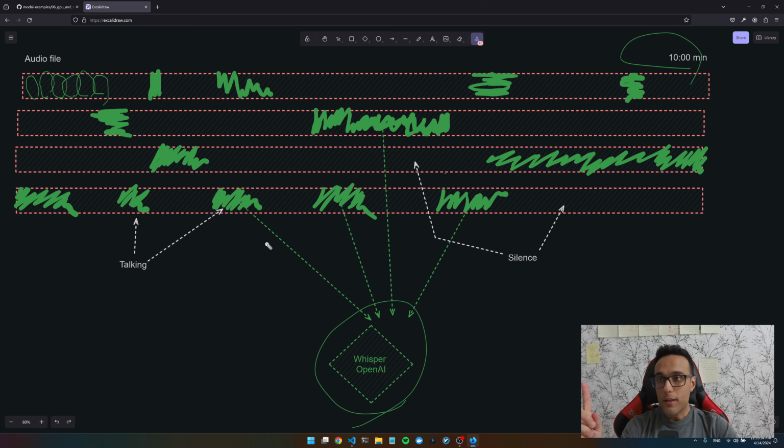So the first thing that we need to do is to detect which part of an audio file is a talking point and which part of it is completely silent. By doing that, we can ignore all the silence and only pass the talking points to Whisper.